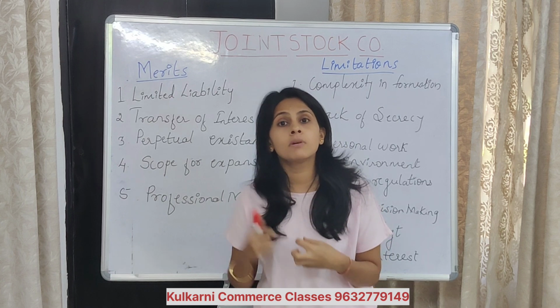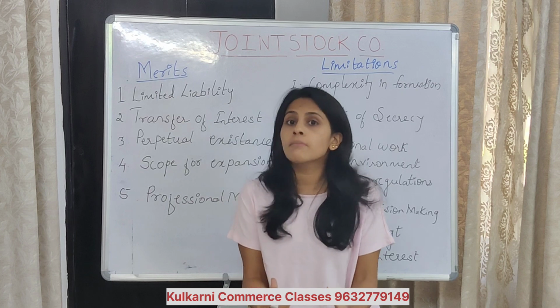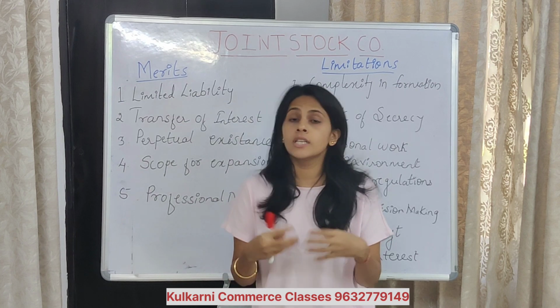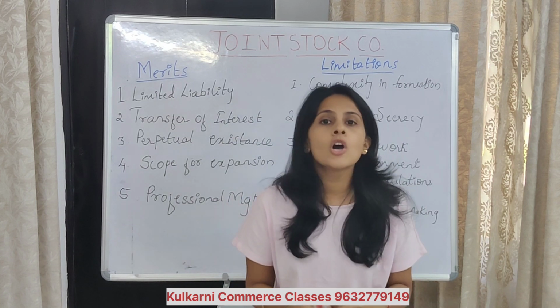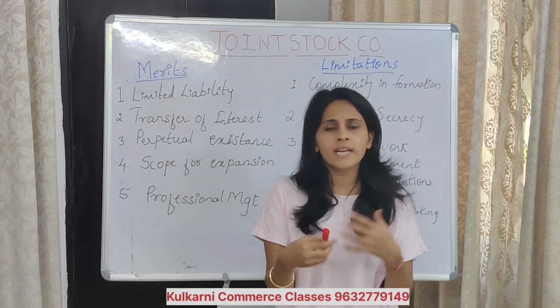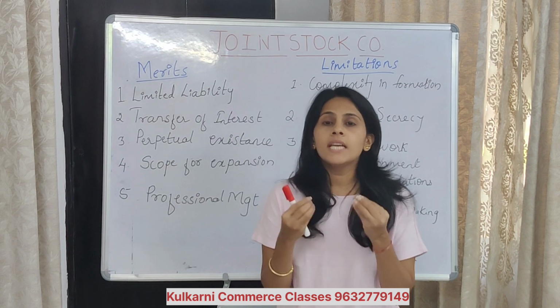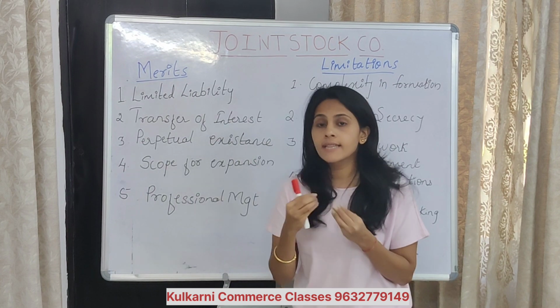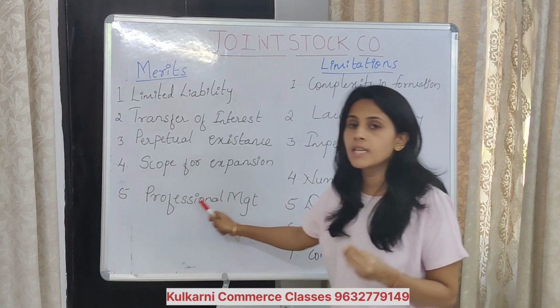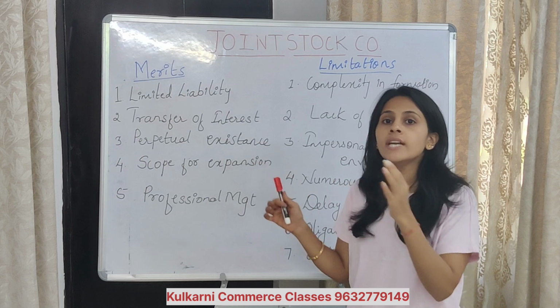All these are possible in joint stock companies. That's why they have expertise in their management. But in sole proprietorship, only a single person takes care of finance, purchase, technical things, HR, everything. That's why he may face problems. As a joint stock company has more funds, it can appoint experts in each and every department.